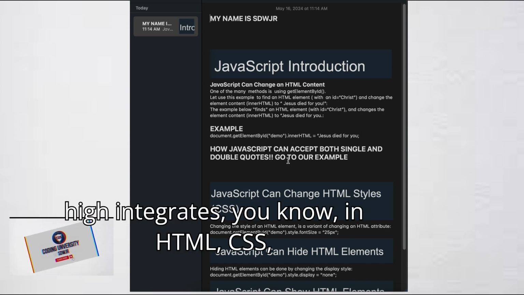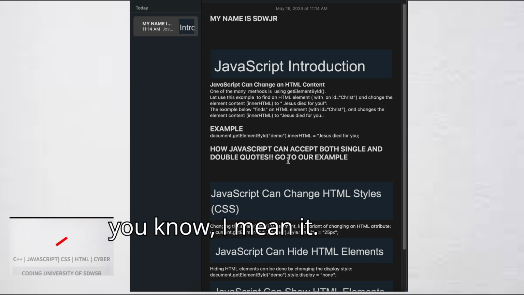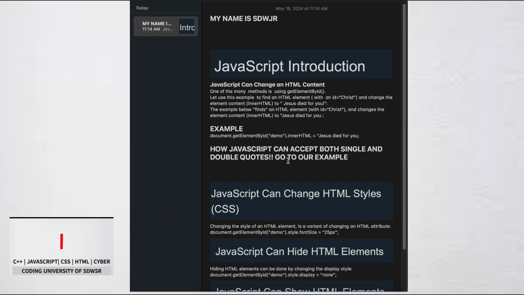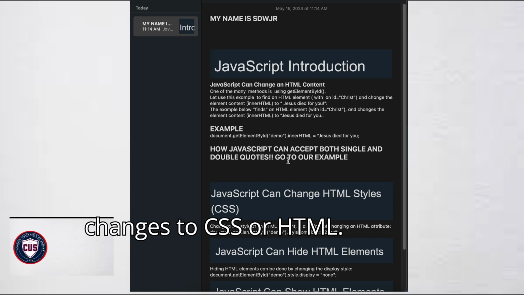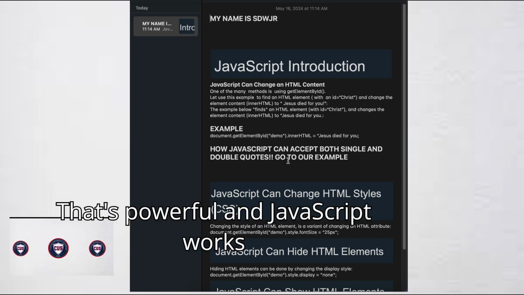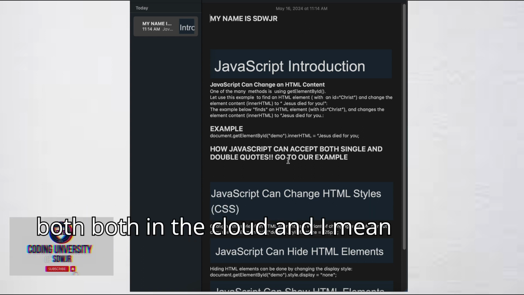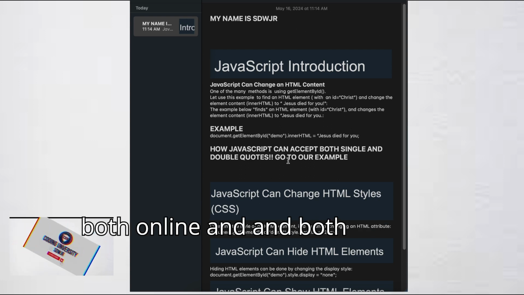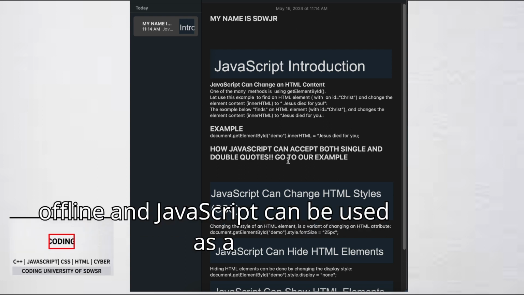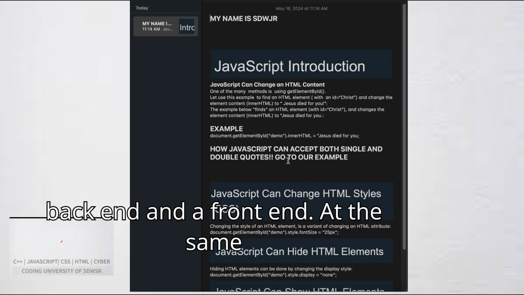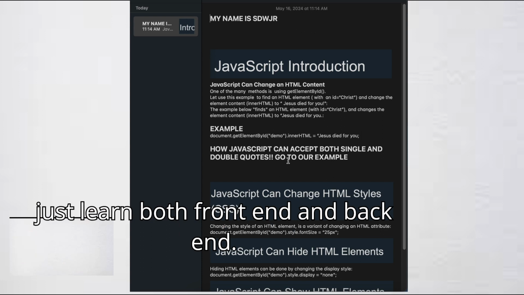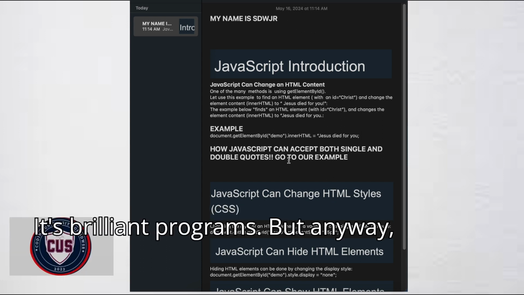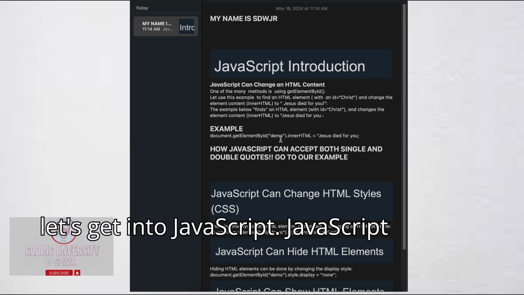I like how it integrates with HTML and CSS. It gave me the capability of making changes to CSS or HTML. That's powerful. JavaScript works both online and offline, and it can be used as a back end and a front end at the same time. So if you learn JavaScript, you learn both front end and back end. It's a brilliant program. But anyway, let's get into JavaScript.